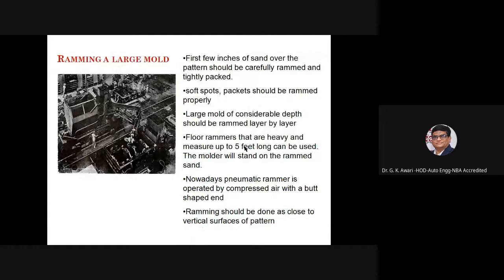Ramming a large mold: the first few inches of sand over the pattern should be carefully rammed and tightly packed. The soft spot pockets should be rammed properly. A large mold of considerable depth should be rammed layer by layer.